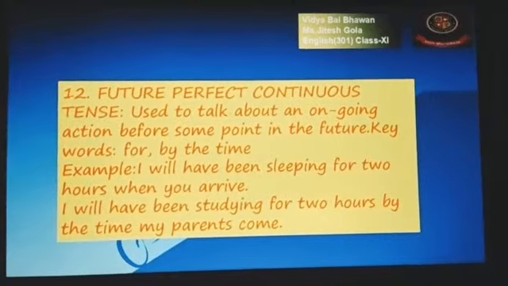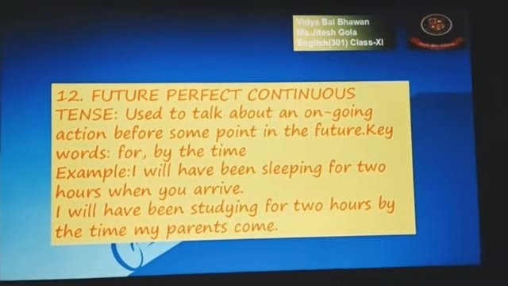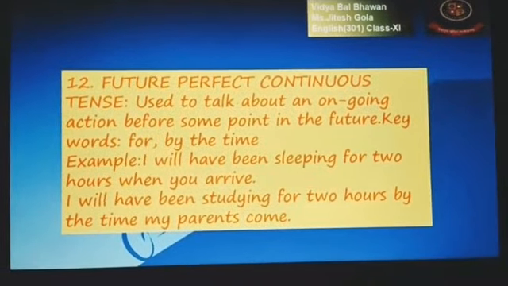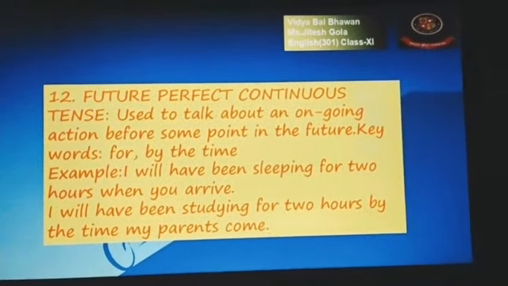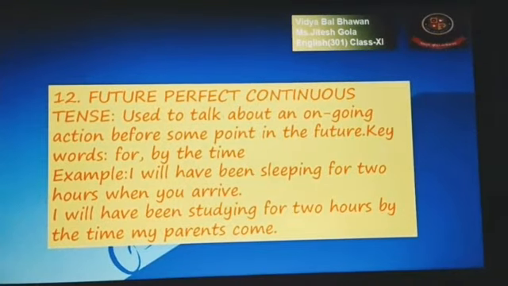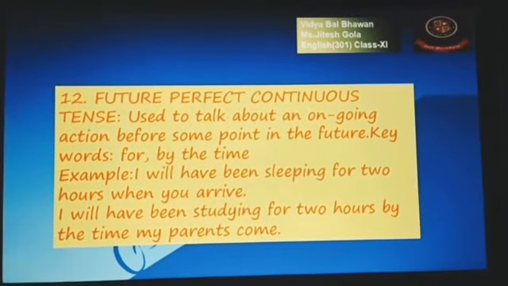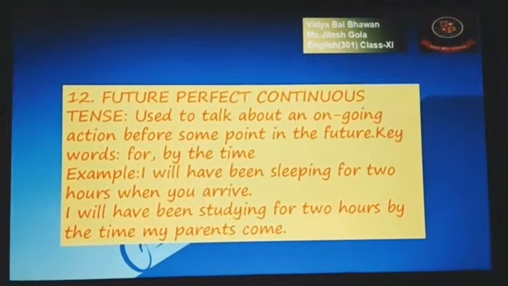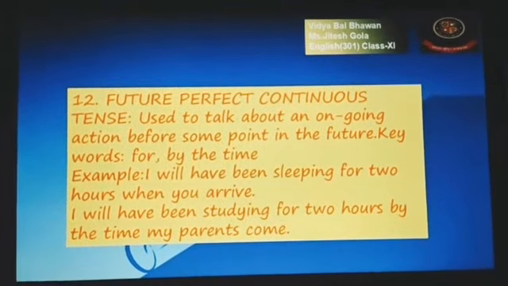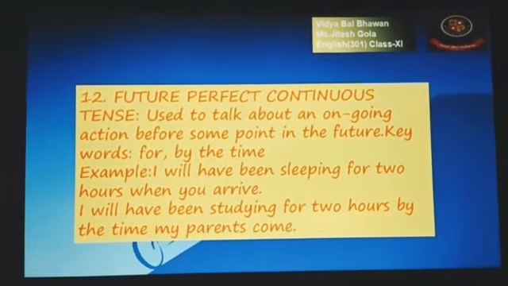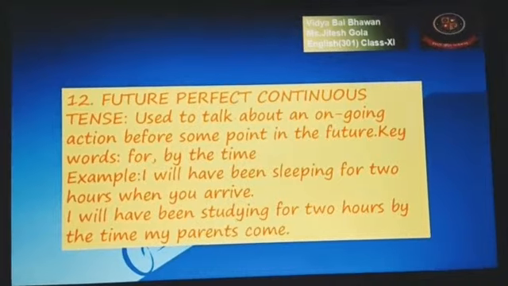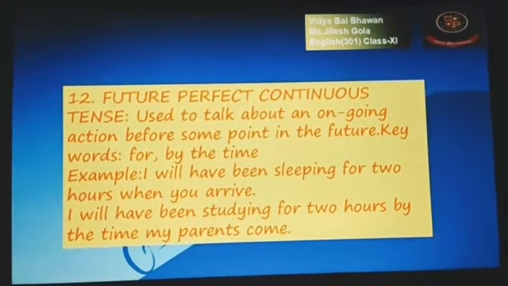Now whatever the session I have taken today, on the basis of that, I hope you people have written the sentences side by side as I have already asked you in between. So now we are going to take one exercise based on that. Each and every one, you simply have to read the sentence and fill in the correct form of verb. Clear? Then we'll cross check whether your answer was correct or not.